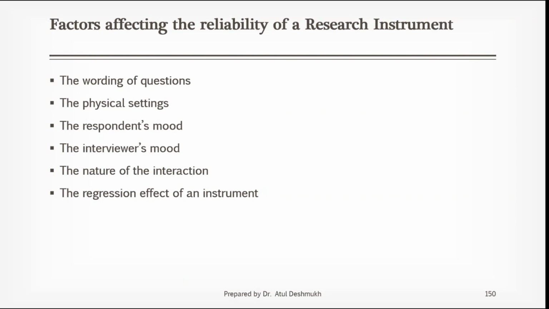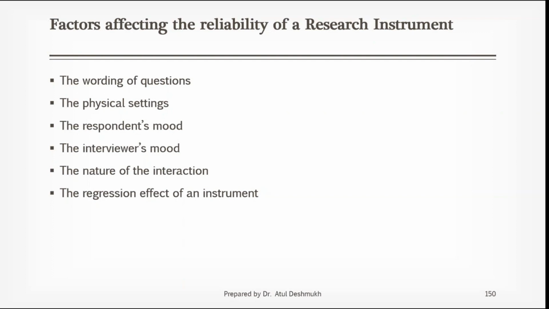If you have multiple researchers with similar questions and similar participants, there is great possibility that because of the nature of interaction, the reliability is reduced, because all are not equally capable of getting similar information. It is human error, it is human tendency, or human skills rather, you can say.